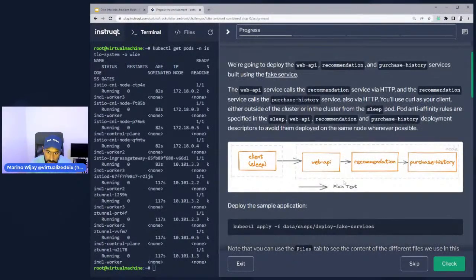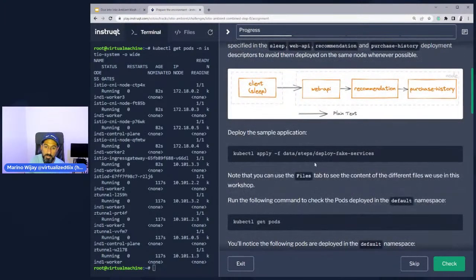Now, honestly, between these three, this is all plain text because I don't have sidecars going on here. But between client and Web API, I'll have a ztunnel going on here that prevents this from just simply communicating in plain text. We can fix this because we're going to use mTLS as well.